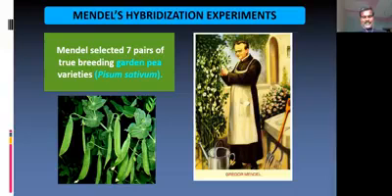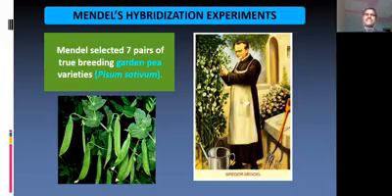A lot of work is being done, as we know today, because of the information given by Gregor John Mendel. Therefore, Gregor John Mendel is regarded as the father of genetics. Much information is available nowadays, but this was the contribution of Gregor John Mendel. And he was conducting the experiment.